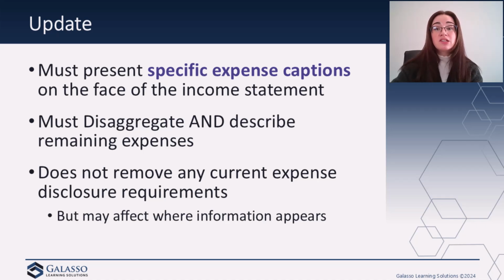So when we get into this, it's not only going to impact just presentation on the face of the income statement, but it's also going to impact disclosures and the notes to the financial statements as well. And in addition, while we are adding a bunch of new disclosures, we're also not going to be removing or taking away any of the current expense disclosure requirements either, but it may impact where that information appears for consistency purposes.